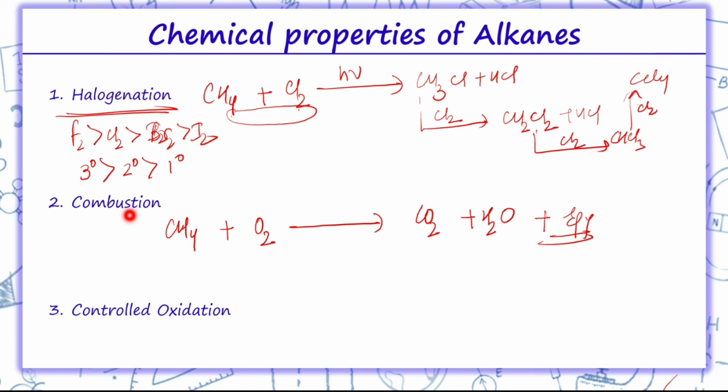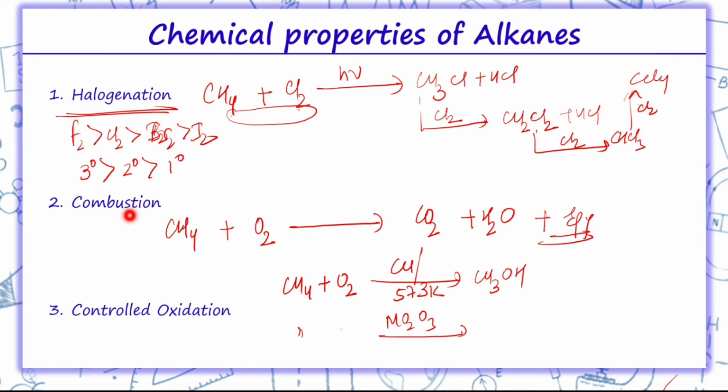Coming on to the next, that is controlled oxidation. This means we will be using specific catalysts, like taking CH4 plus O2 in presence of copper. If copper is written, we will get alcohol, that is CH3OH. In the same reaction, if we take molybdenum oxide, with the same reactants, we will get HCHO, that is aldehyde. Again with the same reactants, but with manganese acetate as the oxidizing agent, the product will be acid, which is HCOOH.